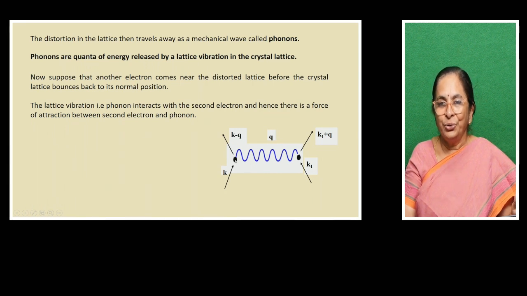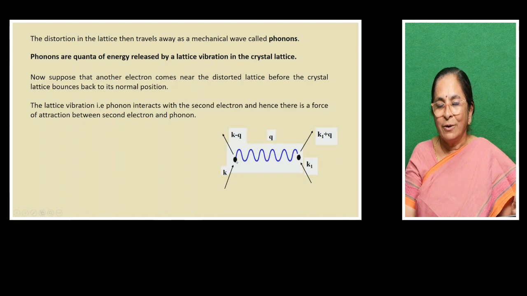So we have taken two positive ions of the crystal lattice and two electrons. The first electron, when it comes near the positive ion, loses some energy and moves with the wave vector K minus Q. This lost energy is given out in the form of a wave, traveling across the crystal lattice.